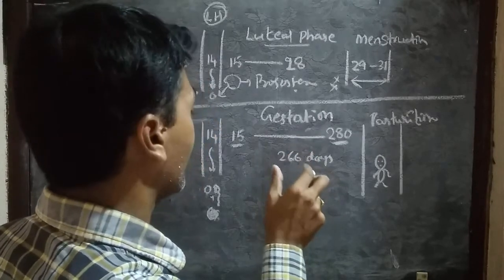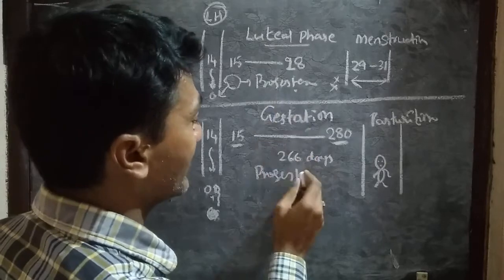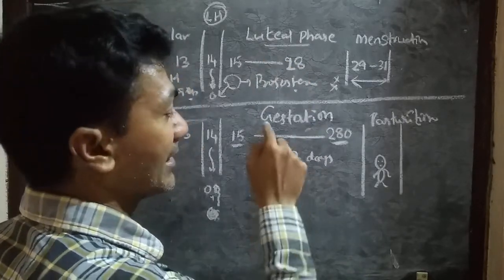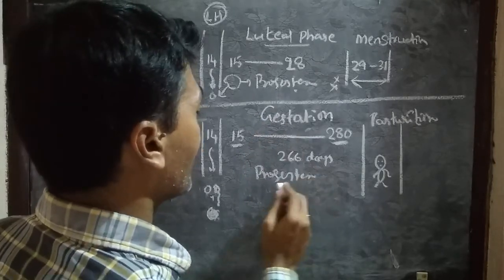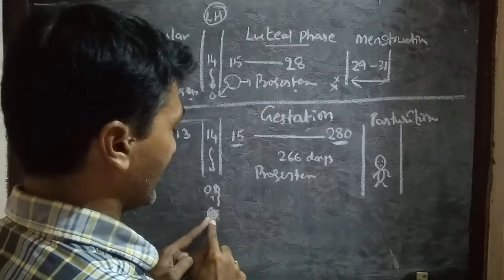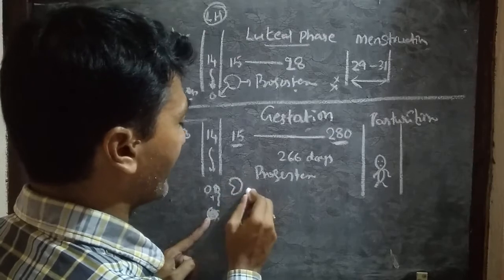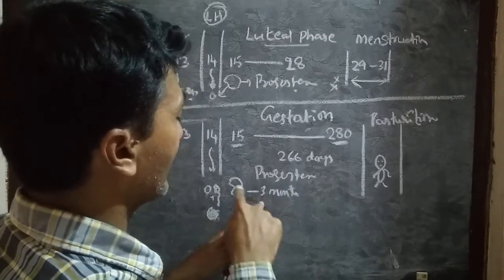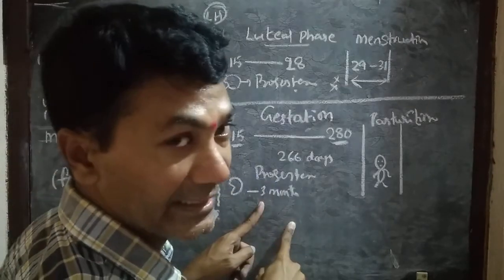The maintenance of pregnancy is by progesterone itself. But the difference between progesterone in the luteal phase and progesterone in pregnancy is this: once fertilization takes place and the zygote is formed, the corpus luteum lifetime becomes 3 months, remember. For 3 months the corpus luteum will release progesterone to maintain the pregnancy.